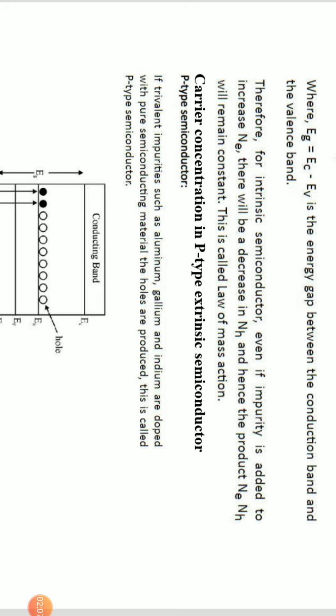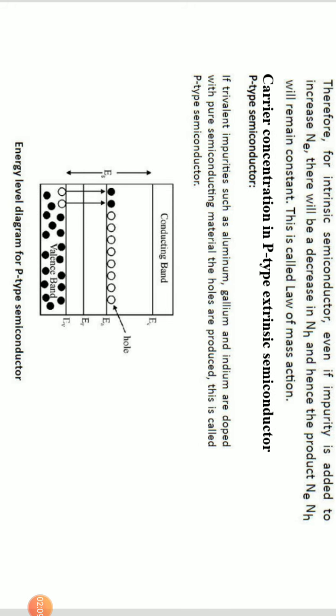Now let us go to the carrier concentration in a p-type extrinsic semiconductor. In a p-type extrinsic semiconductor, what are we doing? We are adding external impurities, and when we add them we get some holes. What kind of impurities do we add? Trivalent impurities like aluminum, gallium and indium are added, or in fact we say doped, into the pure semiconductor material, and therefore holes are produced. We call this a p-type semiconductor.